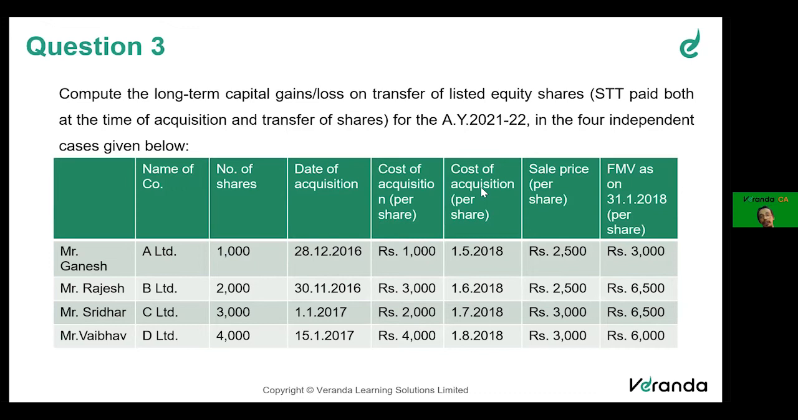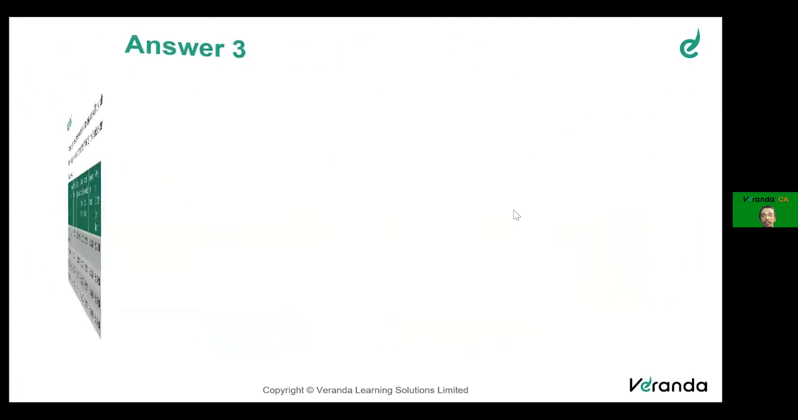This is the date of sale. Ideally, this is not the cost of acquisition. This is the cost of acquisition. This is the selling price. This is the fair market value as on 31st January 2018. Just give me a minute.